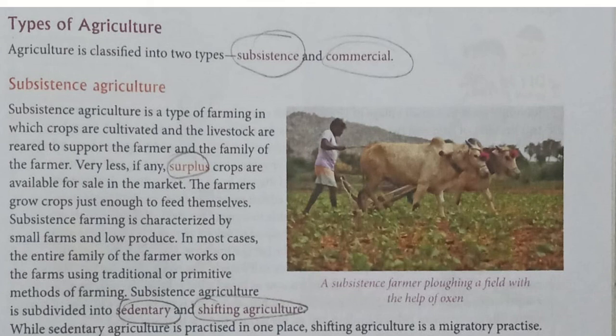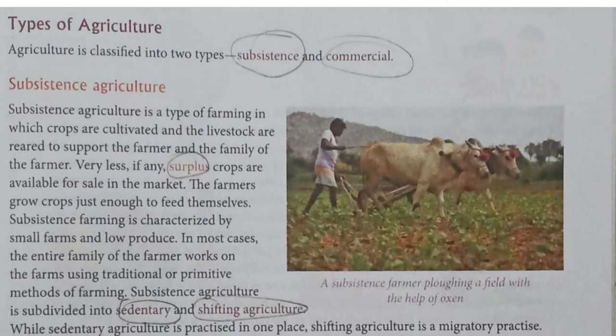Commercial agriculture is a type of agriculture in which the main objective is selling the products in the markets and earning profit. So what is the main objective of commercial agriculture? It is selling the products in the market and earning profits. Commercial agriculture can be further categorized as extensive agriculture, plantation agriculture, mixed farming, and market gardening.